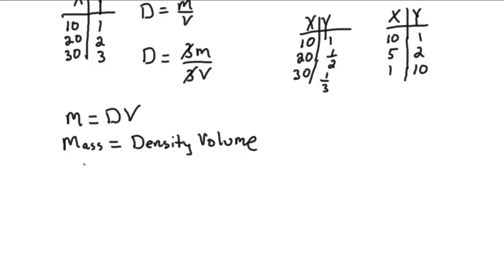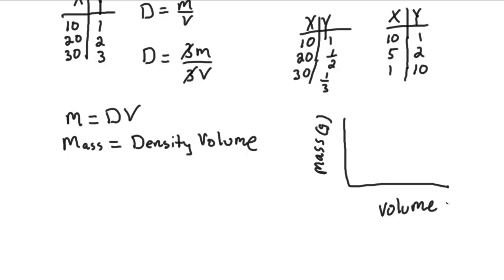What if I were to make a graph and I were to have volume on this axis and I were to place, say, mass on this axis? Let's just have mass with units of grams, volume in units of cubic centimeters.